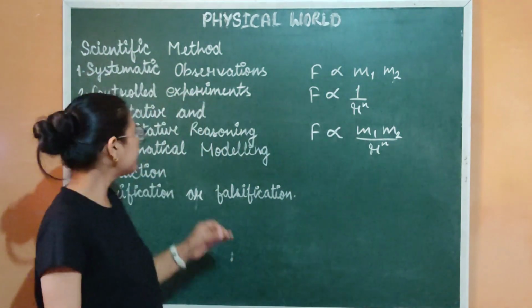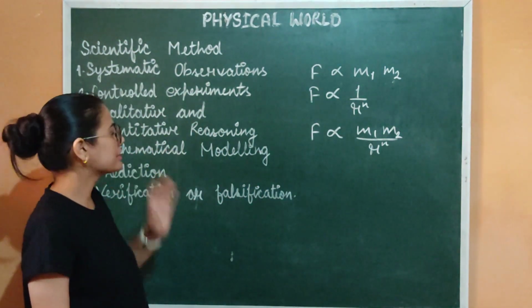This time he did quantitative reasoning.